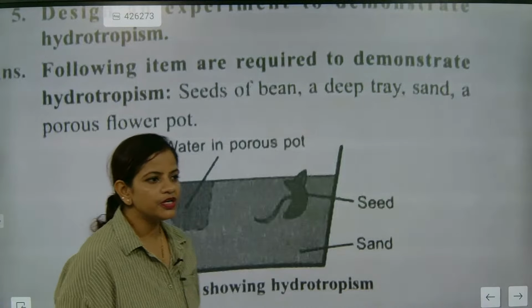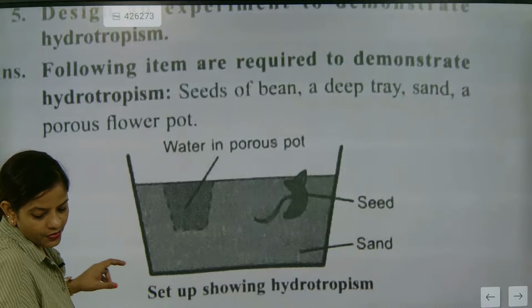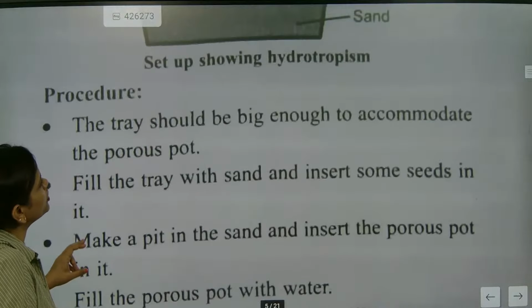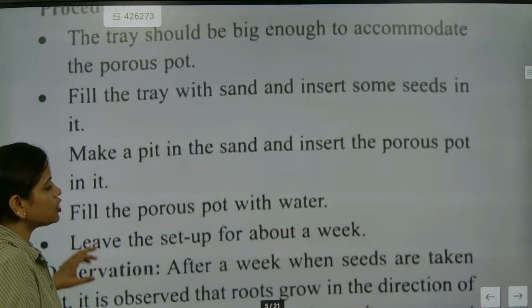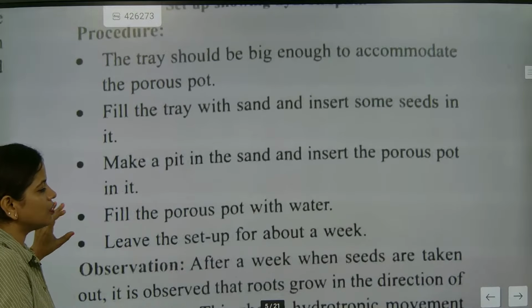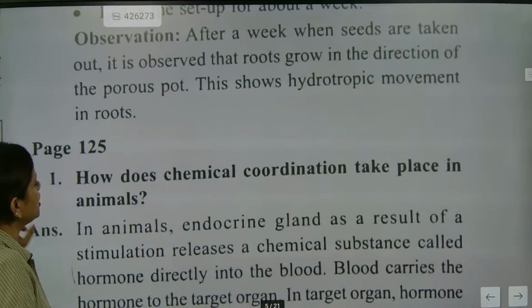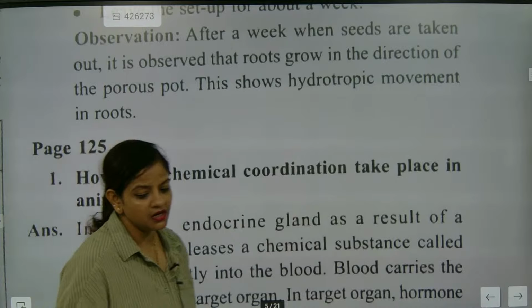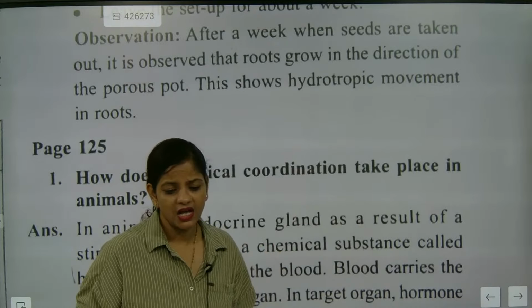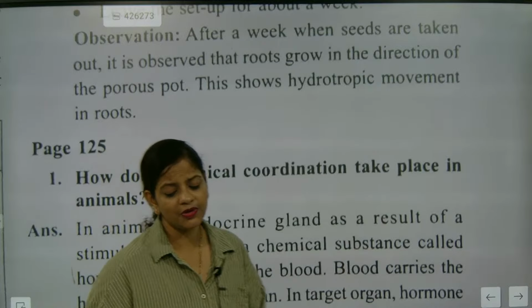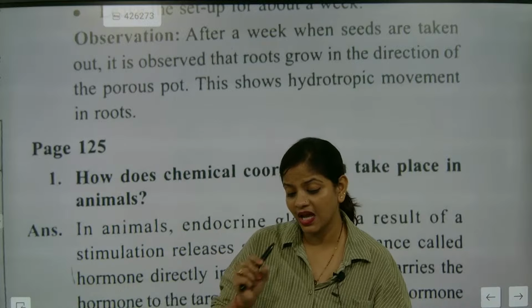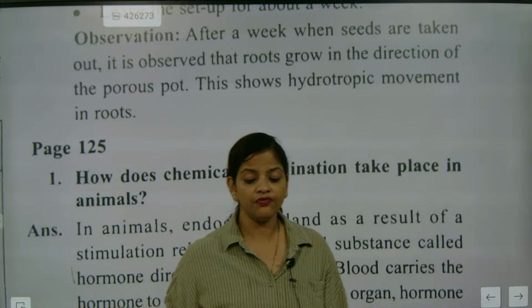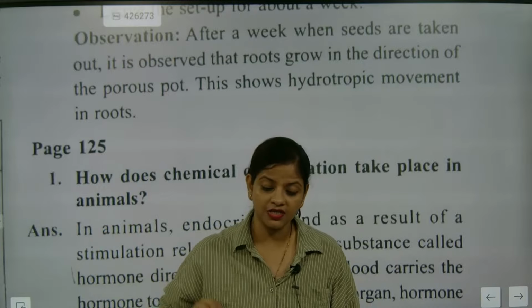So did you understand it? Hydrotropism, positive hydrotropism and negative hydrotropism. Before exams, once you are drawing it, please write the procedures on your own. Mostly they will not give this type of question, because this year the question trend is very problematic. This year much tricky questions will be coming from science, and much tricky questions from maths. I'm releasing this information. If you wish, I will write it and put my signature on some paper.